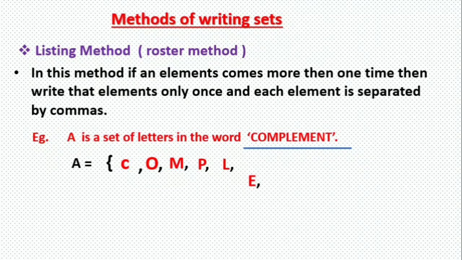So it will become C, O, M, P, L, E. After E, M we will not write. E is again coming two times, so E also we will write only one time. Already we have written E, then N, then T, then close the bracket. So this becomes our set of letters in the word complement.